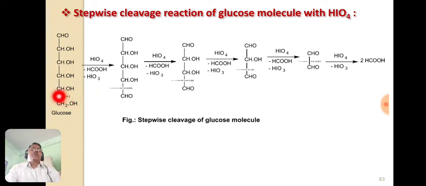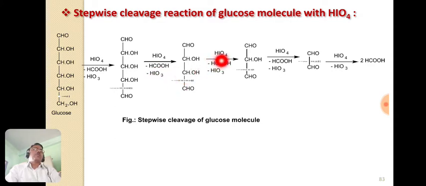First of all, this carbon bond is ruptured, and this group is oxidized to formic acid, and this group is oxidized to aldehyde, and the byproduct is here hydroiodic acid. Now this is the second step, where the second molecule of periodic acid is consumed, and we get another product, and here the byproducts are formic acid and hydroiodic acid.